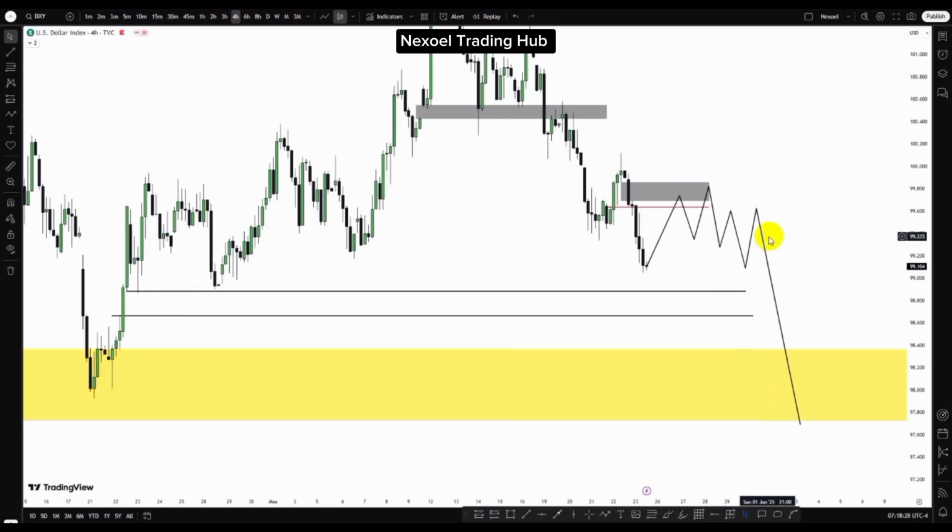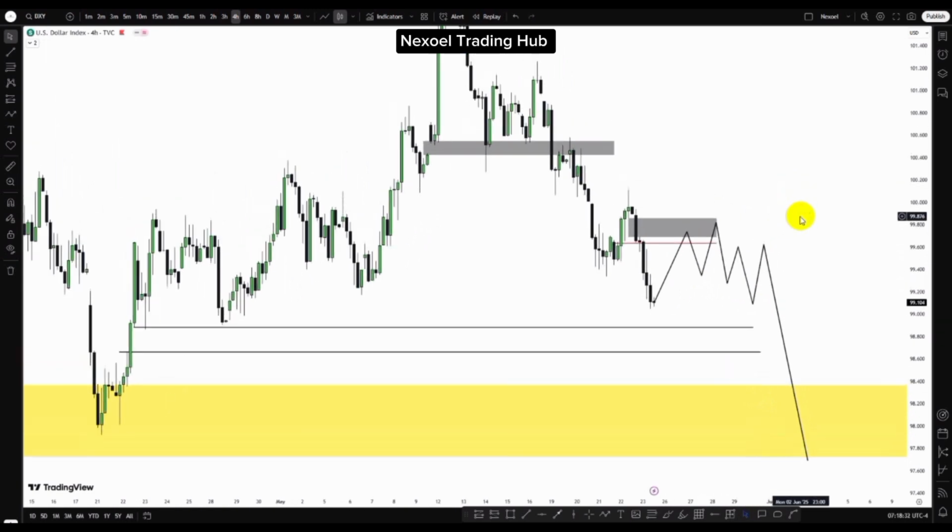So this is what I have to show you guys in the dollar index. So let's check out the Euro USD pair. I'm not going to the 1 hour time frame. I'll just stop here in the 4-hour time frame. When it comes to the daily narrative, then I'll be looking at other lower time frames for my trade executions. So let's head to the Euro USD pair.